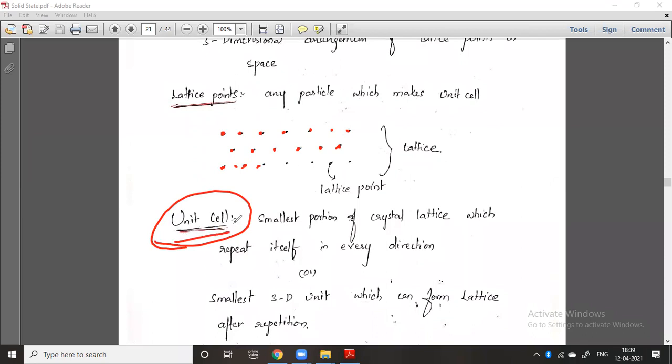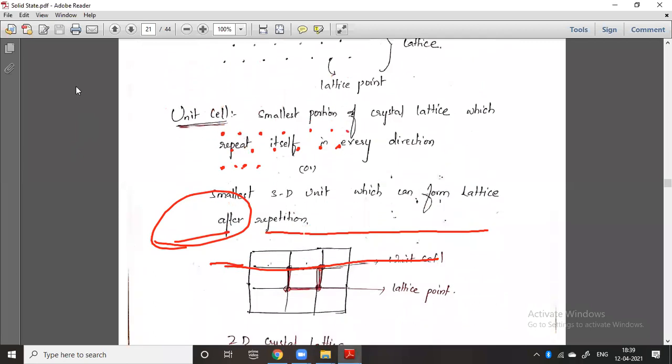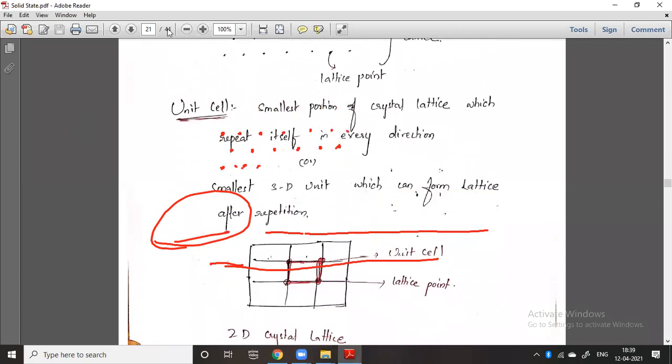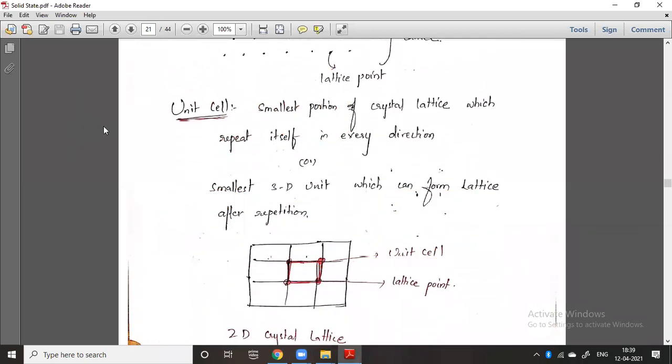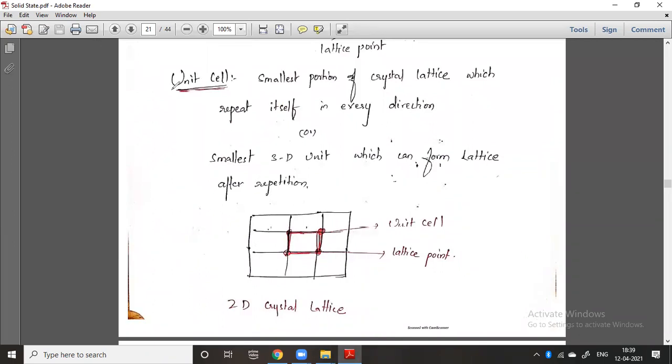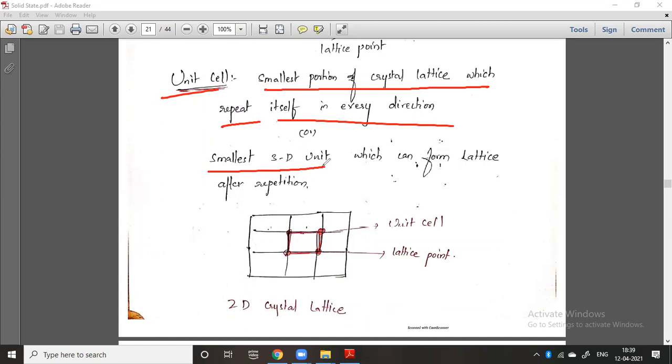A unit cell is the smallest portion of the crystal lattice which repeats itself in every direction, or the smallest three-dimensional unit which can form the lattice after repetition. That means you can take the crystal like this: 1, 2, 3, 4, 5.